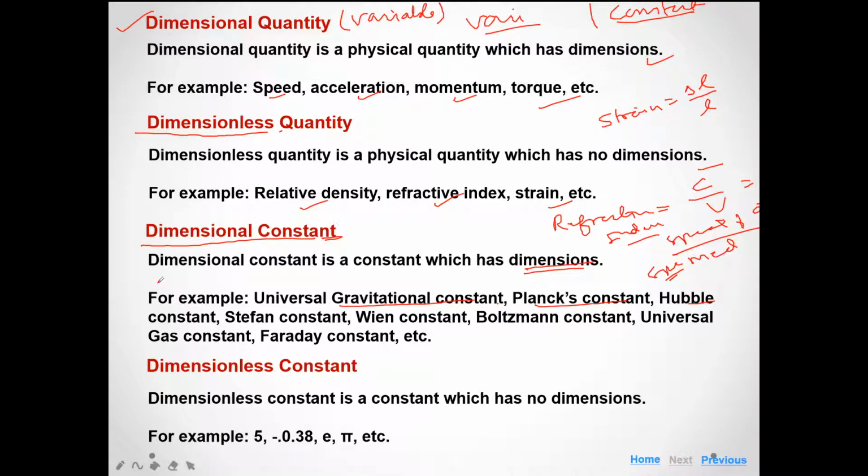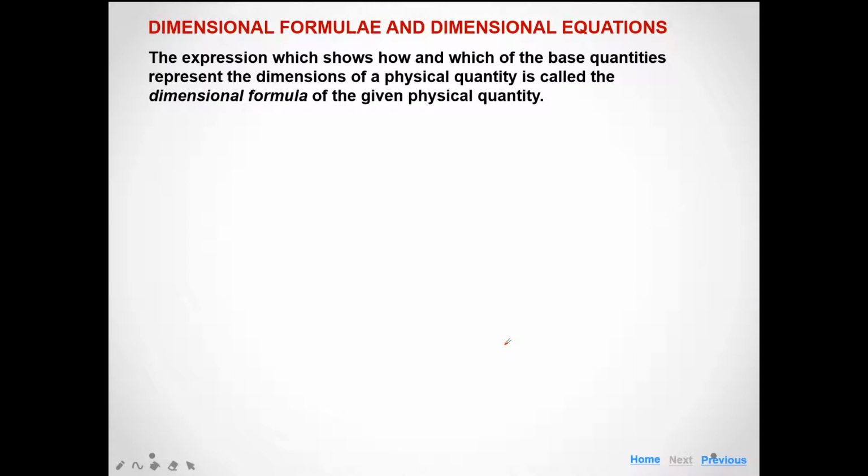Now, some of the constants do not have dimensions. Those constants are called dimensionless constants. A dimensionless constant is a constant which has no dimensions, like 5, 0.38, pi. All the numbers are dimensionless constants.